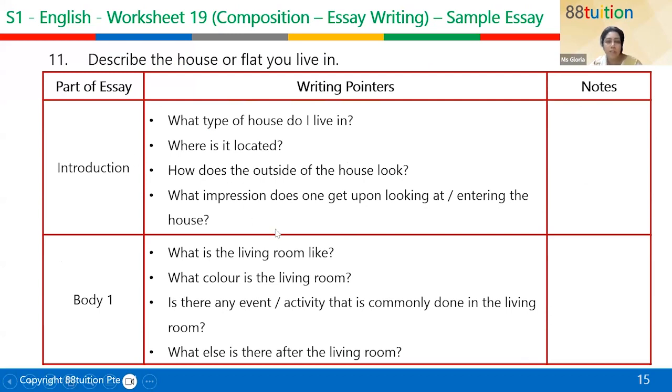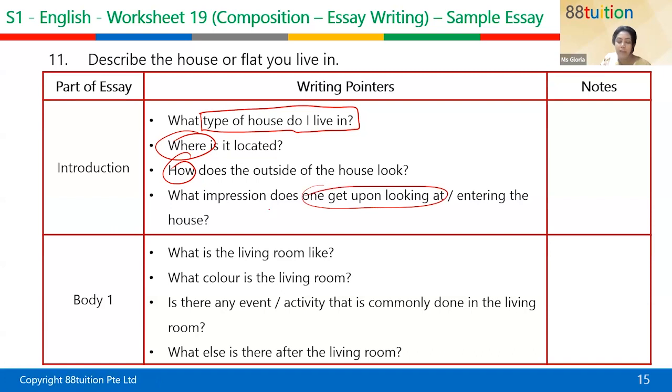So in describe the house that you live in, what you need to do is firstly talk about the type of house that you do live in. Where is it located? How does it look outside of the house? And what impression does one get upon looking at it? So this is just the setting about the entire plot about the house.